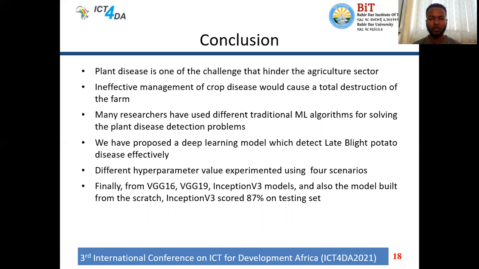The experimentation scenarios used are 4, and different hyperparameters were experimented. Finally, from the VGG16, VGG19, Inception V3 pre-trained models, and the model built from scratch, the Inception V3 pre-trained model scored 87 points on the testing set.